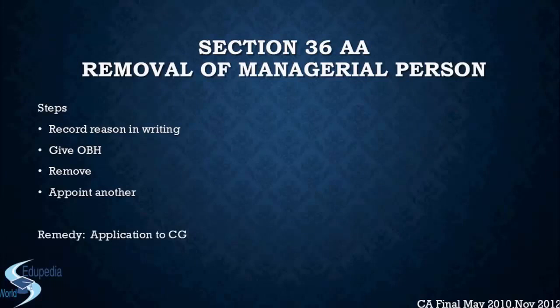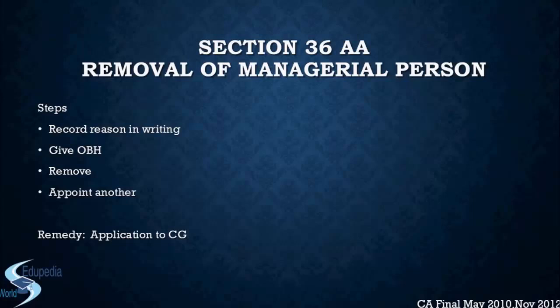When RBI orders him to vacate the office, he has 30 days in hand to send an application to the central government, right? And whatever the central government decides, based on that application and the hearing of the points or the reason that was recorded in writing earlier by RBI, the CG will decide whether or not to remove that managerial person, and whatever the central government decides will be final. And if the central government decides that maybe there was a misunderstanding, CG may set aside the order of removal, and then the managerial person would continue.